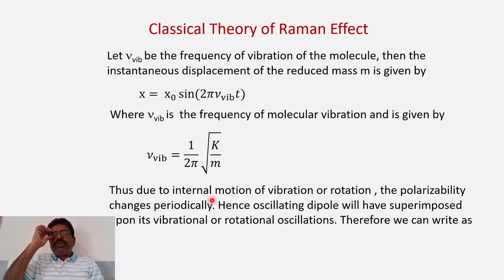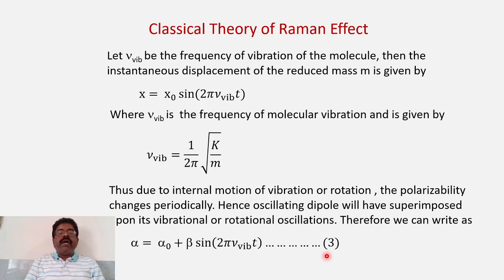Now, due to internal motion of vibration or rotation, there are both possibilities. The molecule may be vibrating or it may sometimes perform rotations also. So anyway, there is a periodical change in the polarizability, because these oscillations are periodic motion, and therefore the polarizability also changes periodically. Hence the oscillating dipole will have superimposed upon it the vibrational or rotational oscillations.